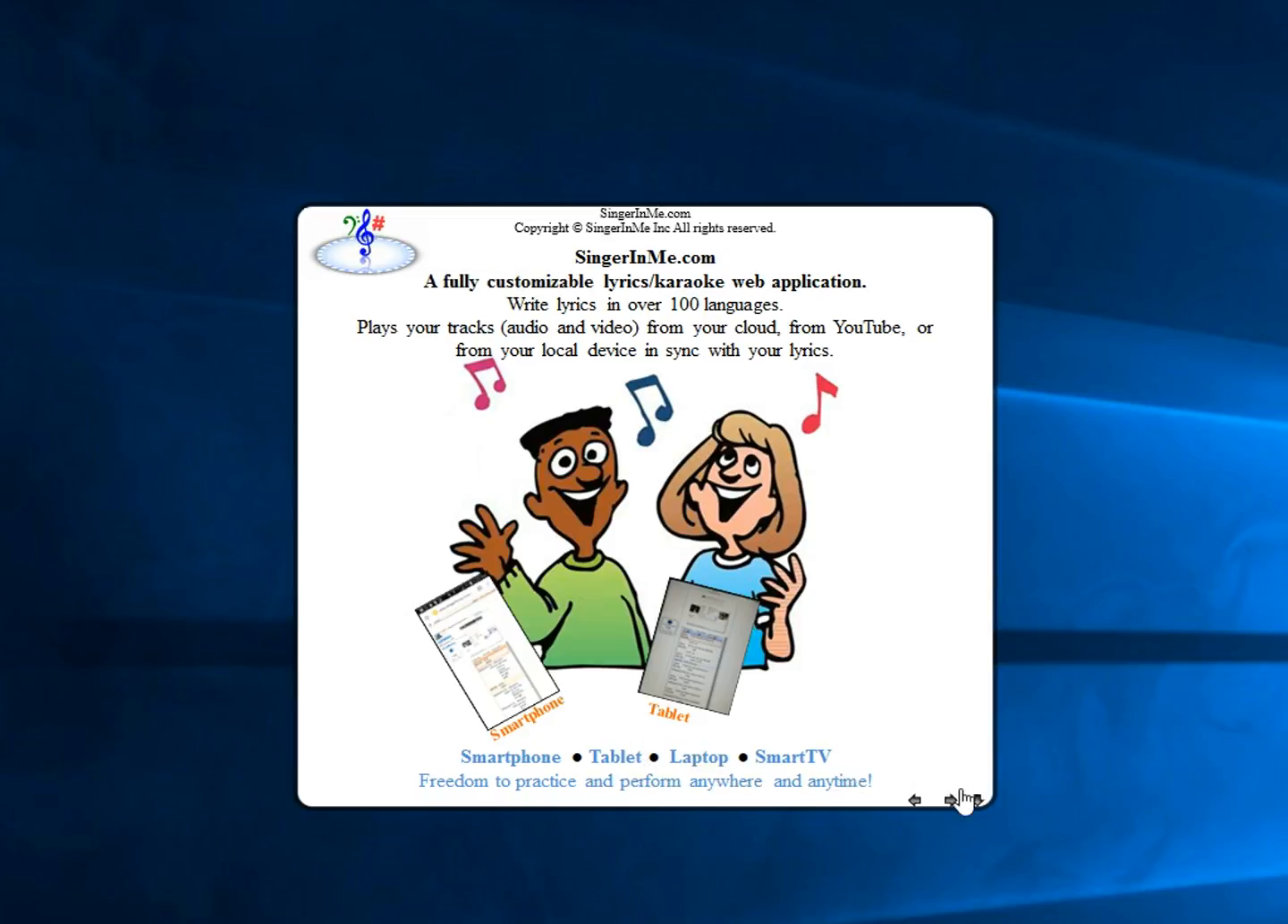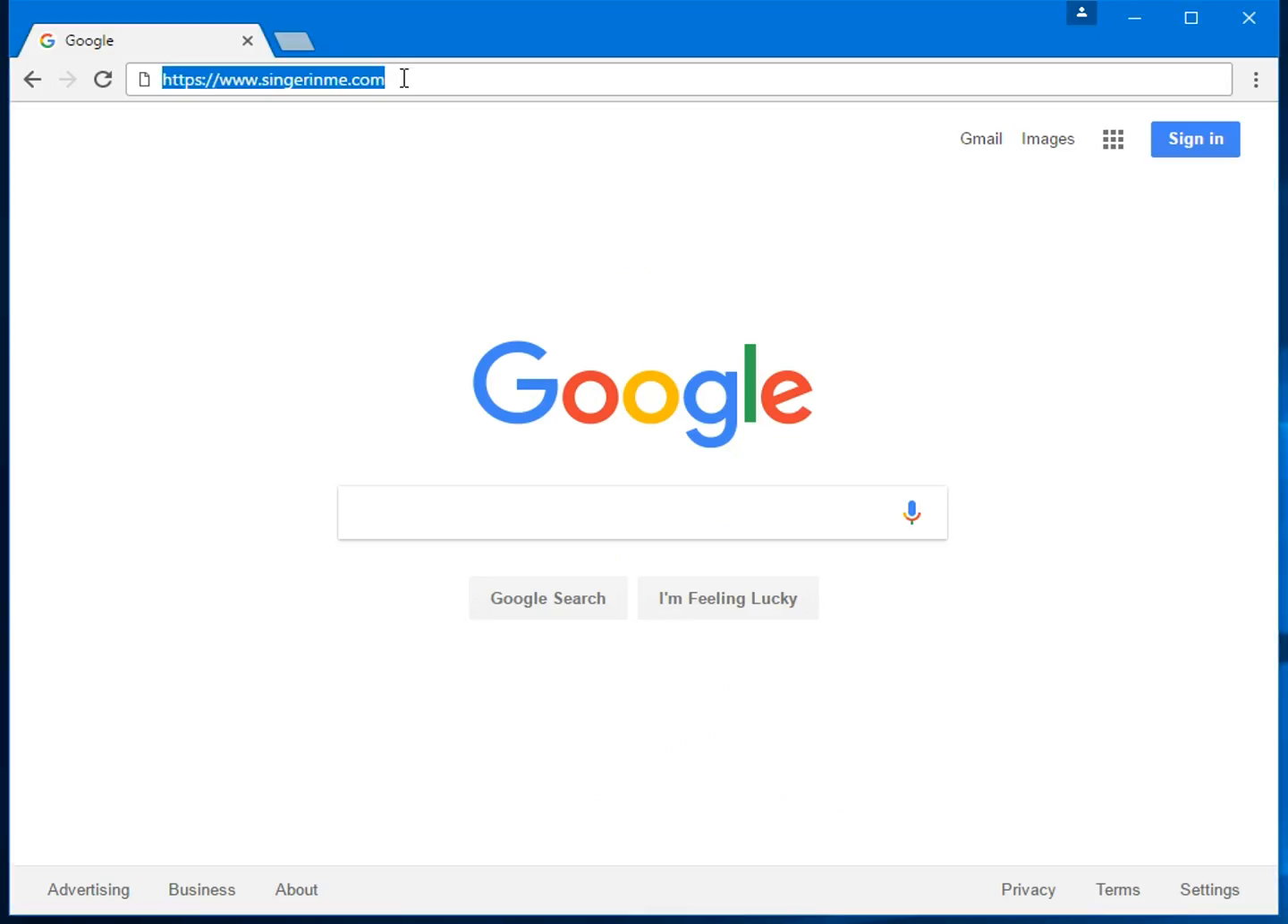So let us see SingerInMe.com in action. So open a web browser, go to the address bar and type in https://www.singerinme.com and hit the return key.